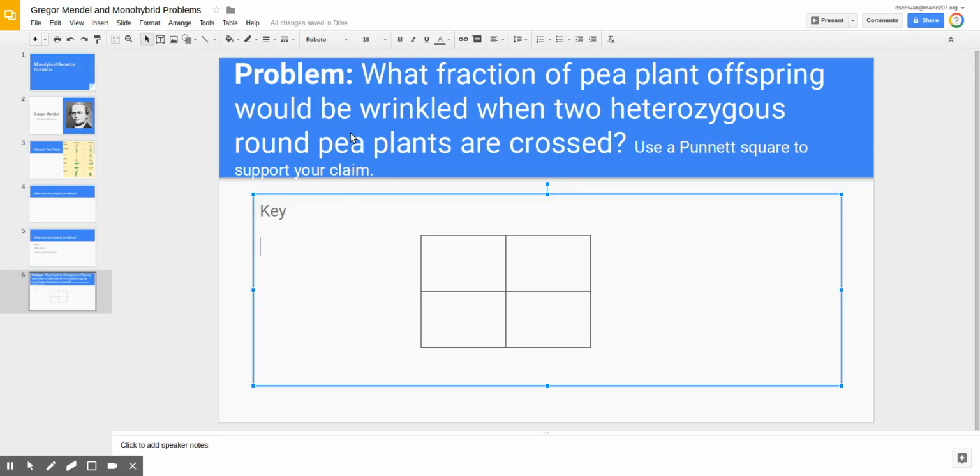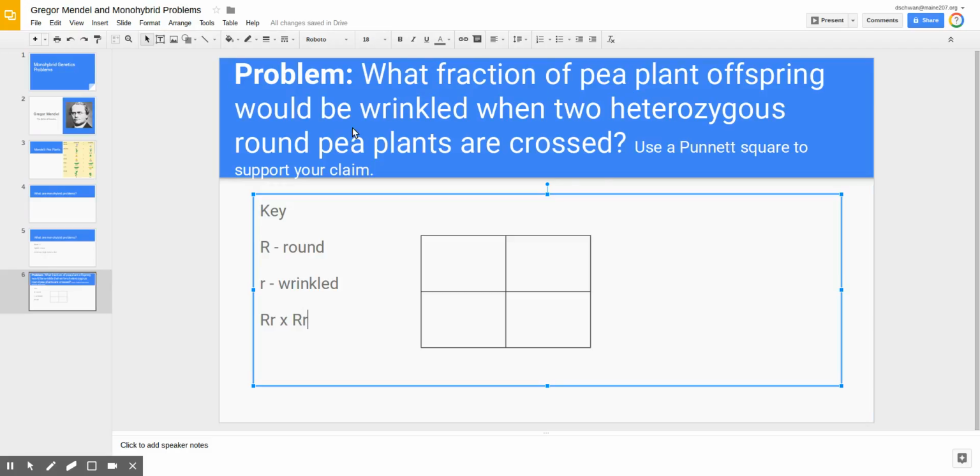So we're always going to have a key in our genetics problems, and our key is pretty simple. We use the first letter of the dominant phenotype to represent the alleles in our key. And so I'm going to have a capital R for the dominant allele, which we decided was round. And then I'm going to use a lowercase r to represent the wrinkled phenotype for our pea plants. The parents in this particular cross are both heterozygous. So their genotypes are big R, little r, being crossed by a big R, little r organism.